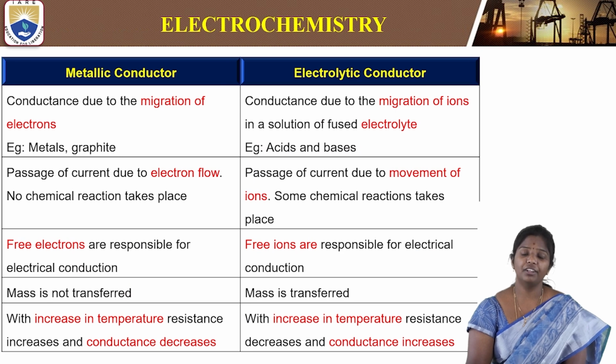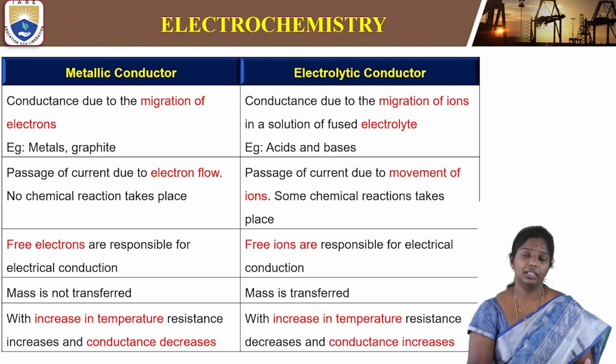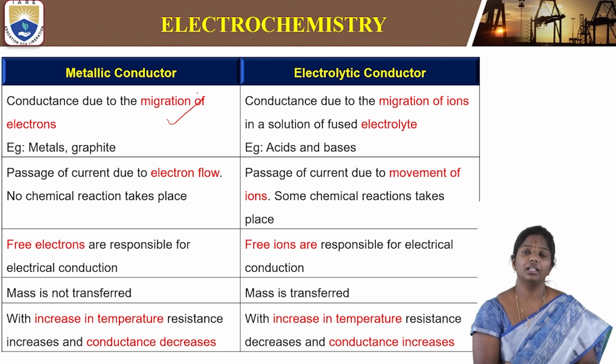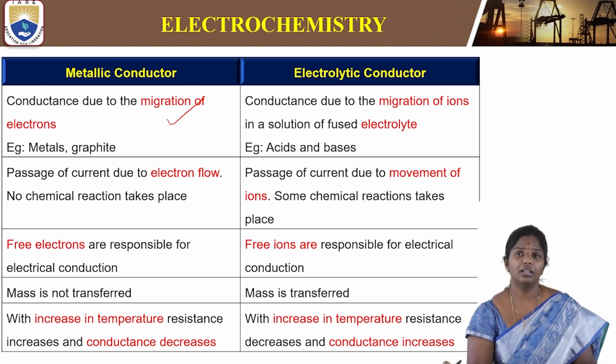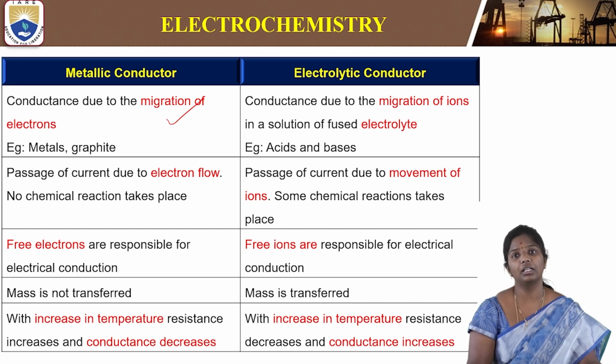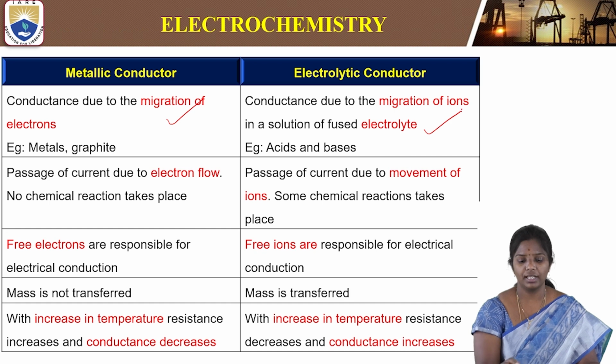So what are the main differences between metallic conductors and electrolytic conductors? The conductance that occurs due to migration of electrons is called metallic conduction. The main difference is that the migration of ions, like sodium and chloride ions, helps in conducting electricity, which forms the electrolytic conductor. The examples are acids and bases.